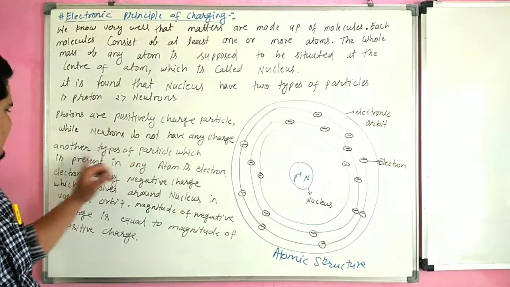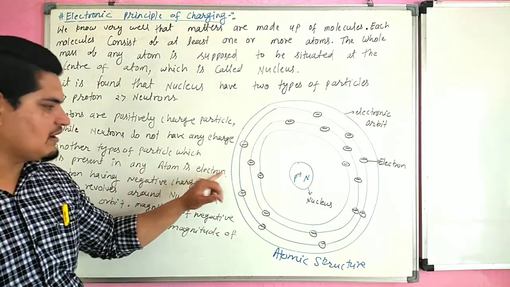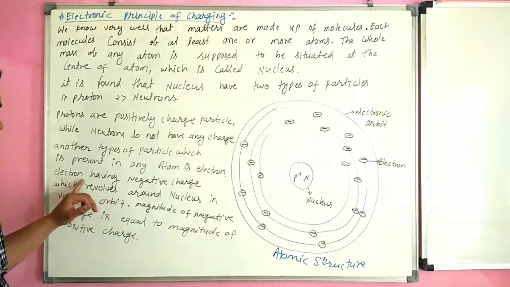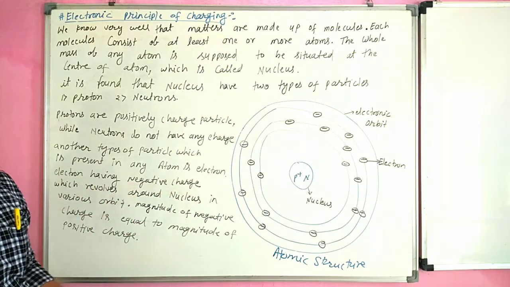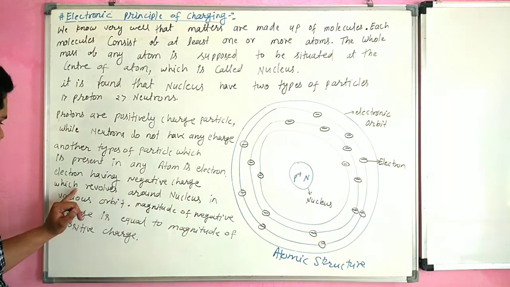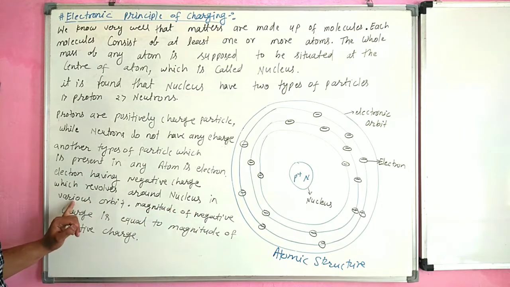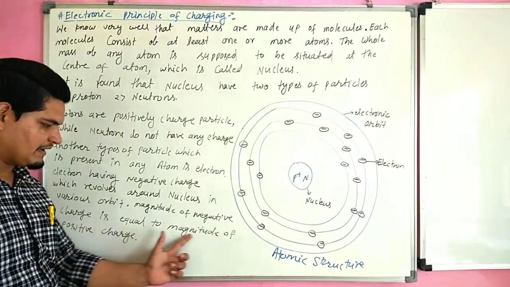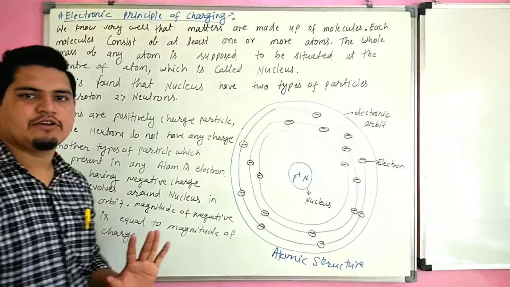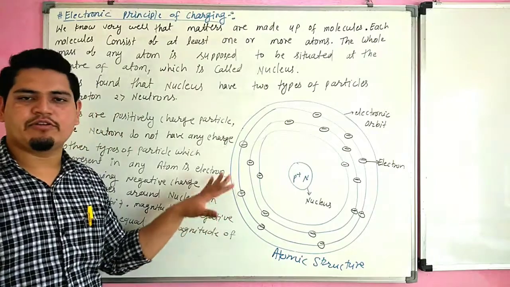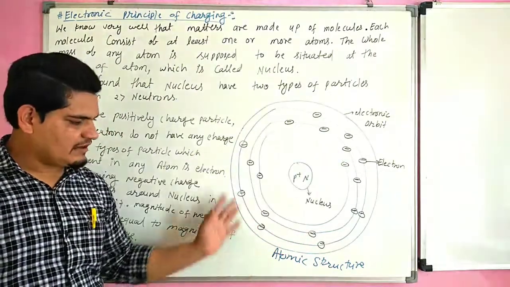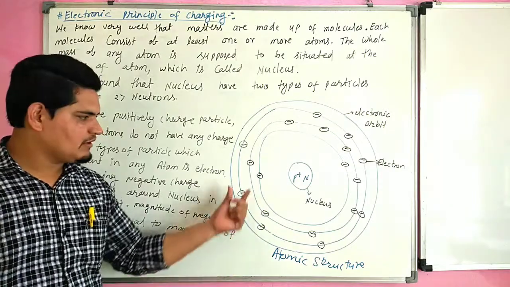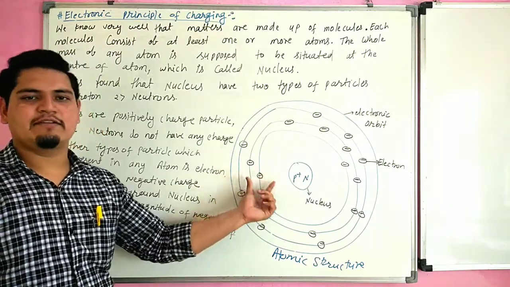Other types of particle which is present in any atom is electron. Electron having negative charge which revolve around nucleus in various orbits. Magnitude of negative charge is equal to magnitude of positive charge. So atom is neutral, because all positive charge and all negative charge are equal.